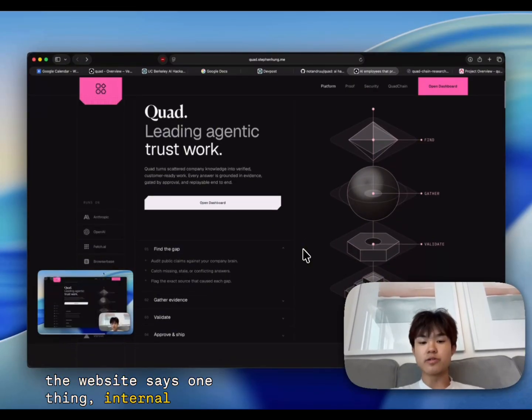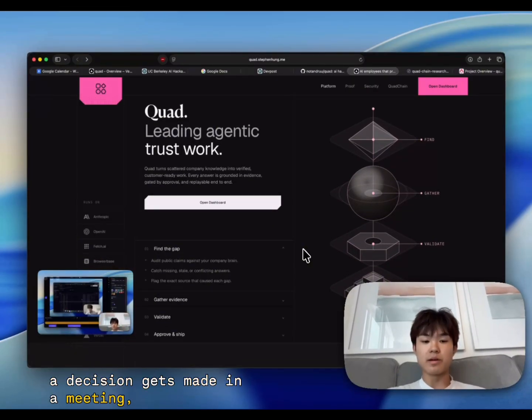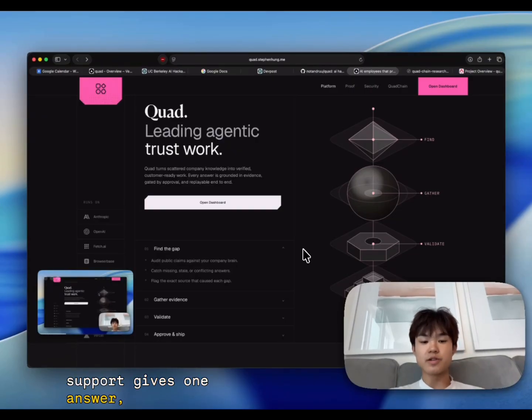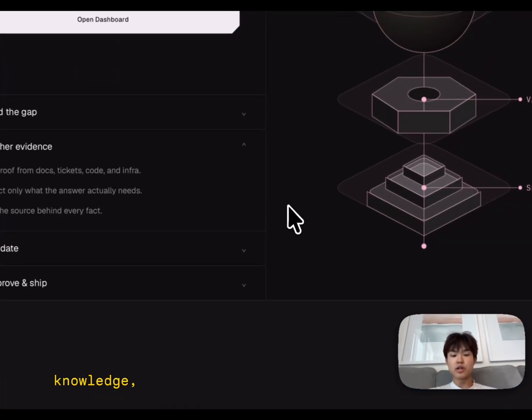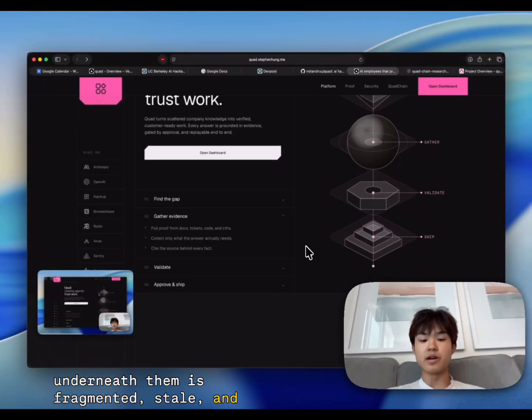The website says one thing, internal docs say another. A decision gets made in a meeting, but never makes it into Notion. Support gives one answer, sales gives another. And then AI search engines scrape the stale version and repeat it with confidence. That is a core failure. Agents are being asked to act on company knowledge, but the knowledge layer underneath them is fragmented, stale, and unverifiable.